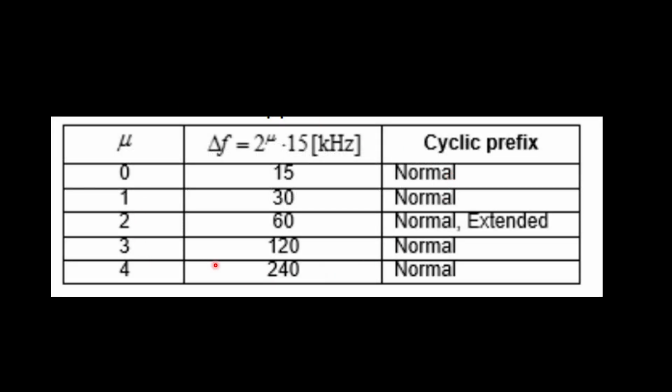Subcarrier spacings are 15, 30, 60, 120 and 240 kilohertz, and these are represented by a numerology number. If we are given mu, the subcarrier spacing is 15 times 2 to the power mu. So for mu equal to 1, it is 15 times 2, which is 30 kilohertz.